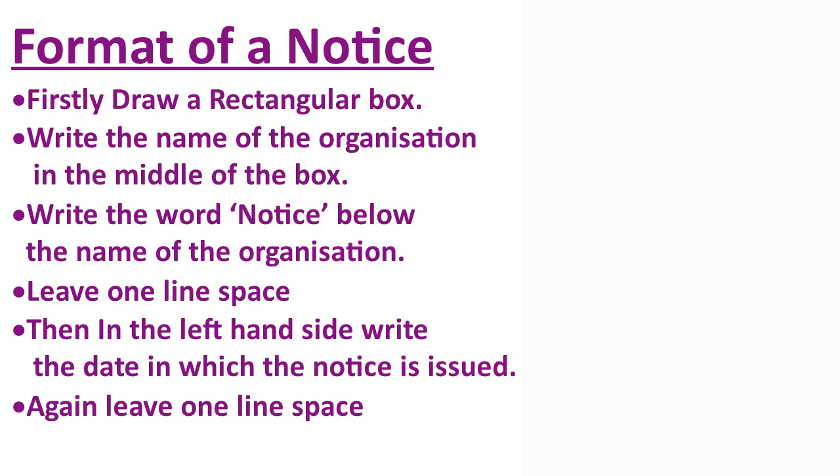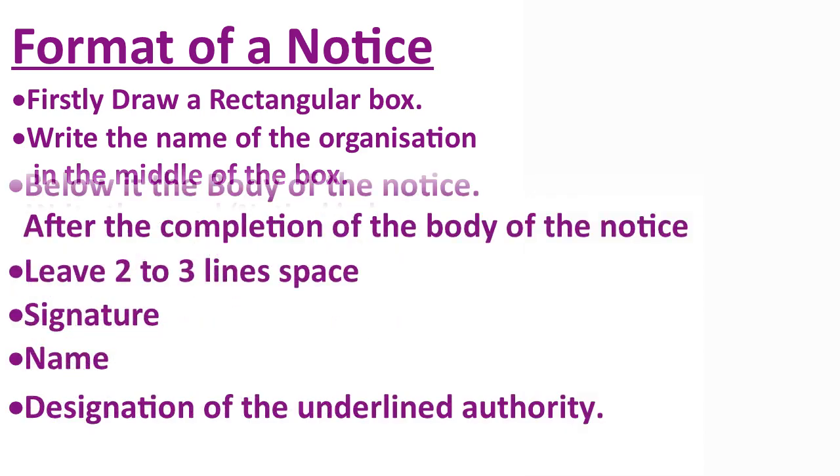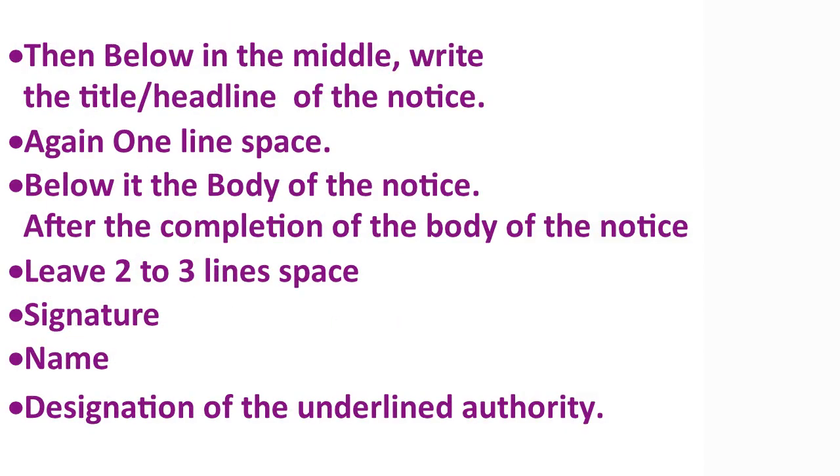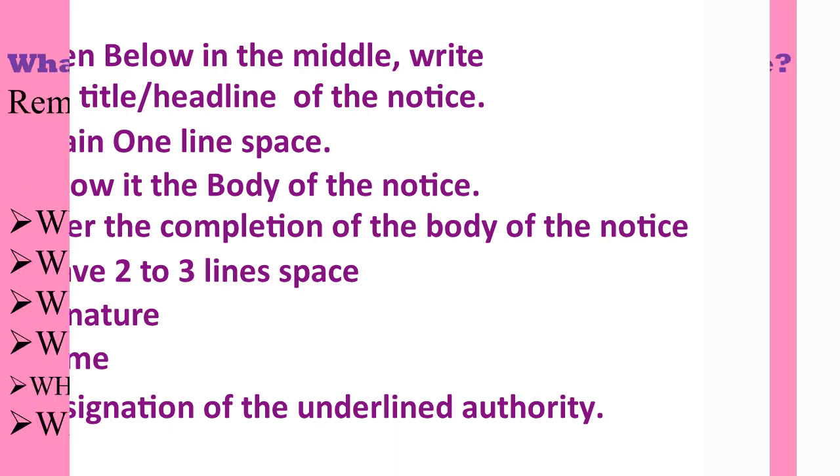Again, leave one line space. Then below, in the middle, write the title or headline of the notice. Again, one line space. Below it, the body. After the completion of the body of the notice, leave 2 to 3 line spaces. Then the signature, name, and designation of the concerned authority.